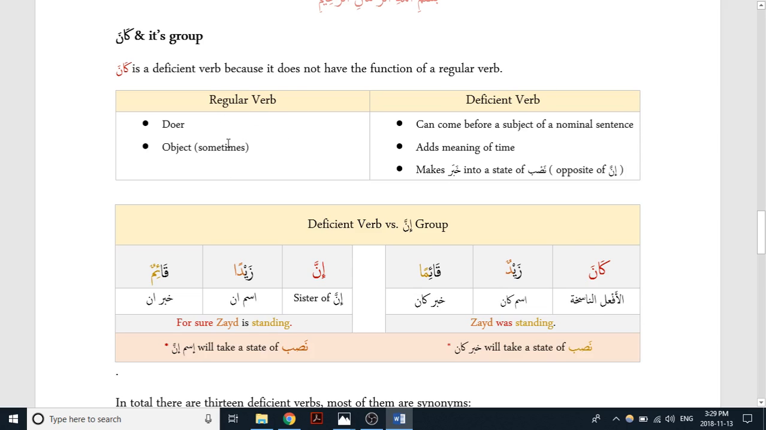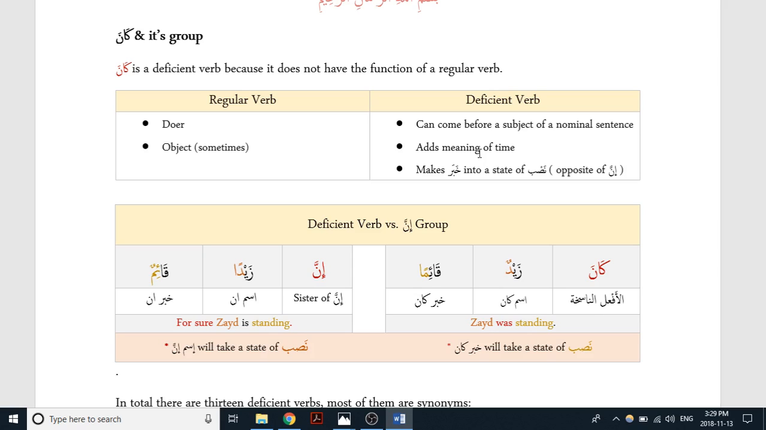So a regular verb has a doer and it has an object sometimes, right? We studied that there is lazim, where it doesn't require an object, and there's muta'addi, where it does require an object. When it comes to a deficient verb, they act a little bit differently. Rather, they can come before a subject of a nominal sentence, right? And at this point, it will add the meaning of time. So if a deficient verb, such as kana, comes before a nominal sentence, it will put it into the past.